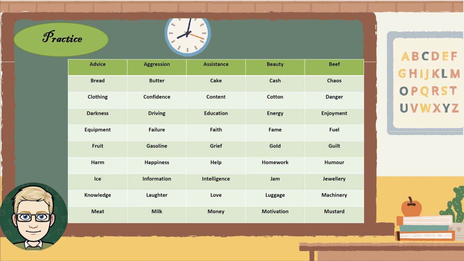Jam. Jewelry. Knowledge. Laughter. Love. Luggage. Machinery. Meat. Milk. Money. Motivation. Mustard.